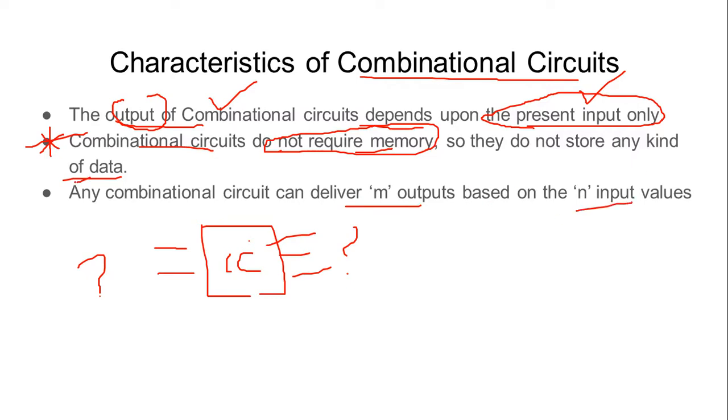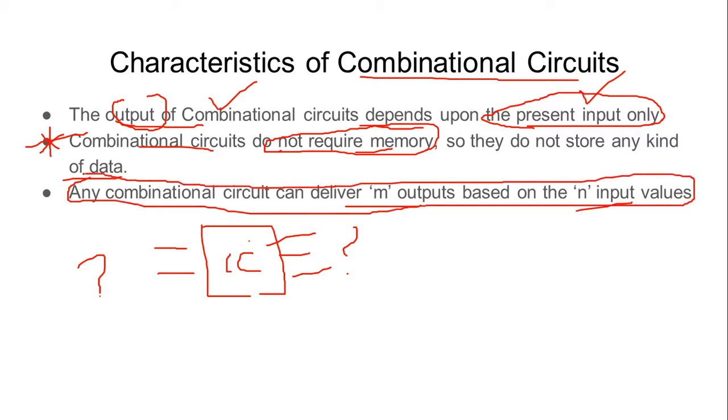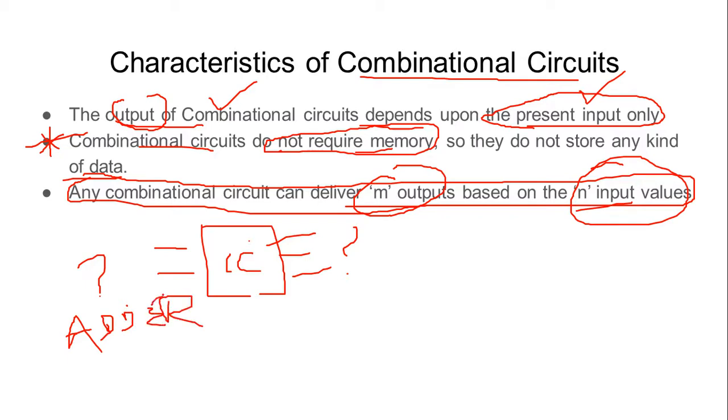Let me describe this in a little more detail, because the majority of you may have some trouble understanding the meaning of the term m outputs and the meaning of the term n inputs. A simple example of a combinational circuit is an adder. It could be any kind of adder, be it a half adder or a full adder.